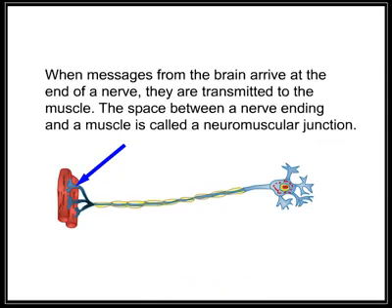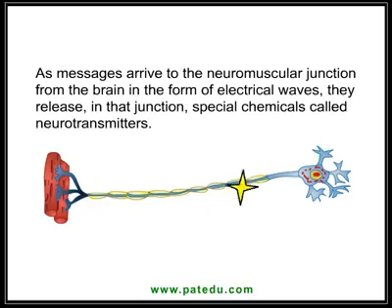When messages from the brain arrive at the end of a nerve, they are transmitted to the muscle. The space between a nerve ending and a muscle is called a neuromuscular junction. As messages arrive at the neuromuscular junction from the brain in the form of electrical waves, they release special chemicals in that junction called neurotransmitters.